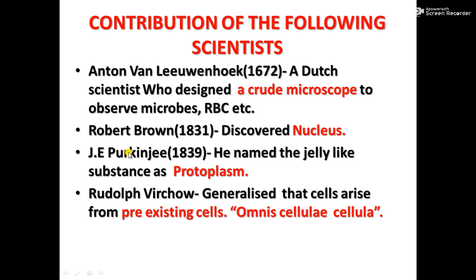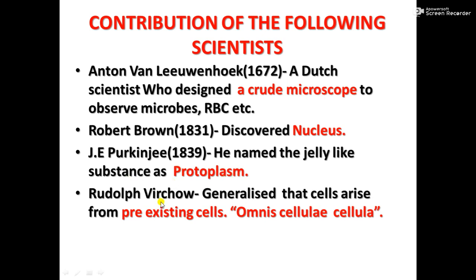Then another scientist, J. Purkinje, in 1839, named the jelly-like substance inside the cell protoplasm. Now we have learned that protoplasm is the living material inside the cell.